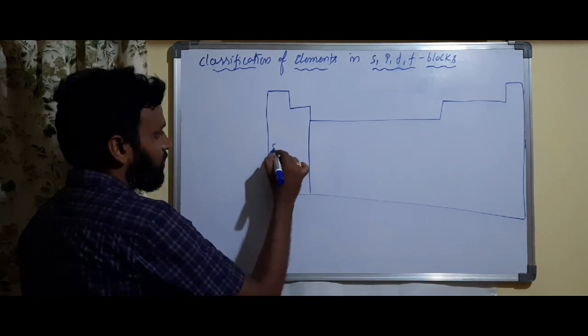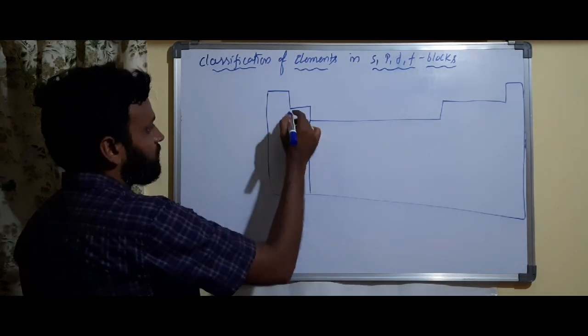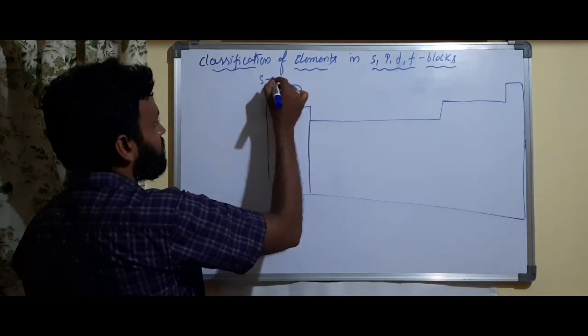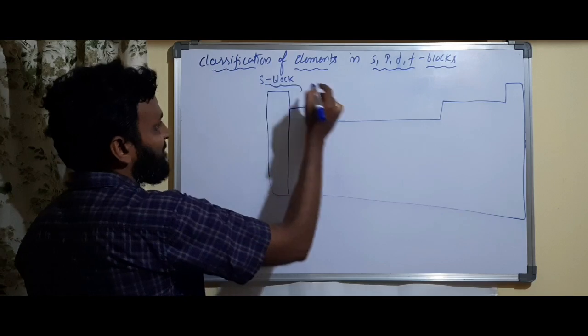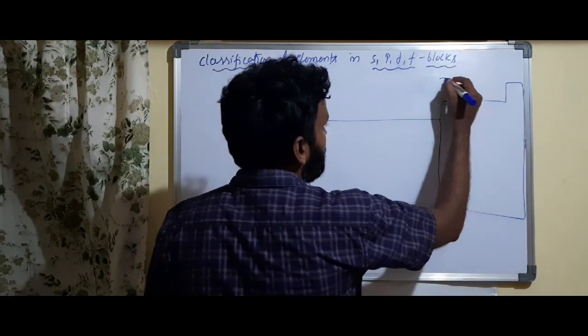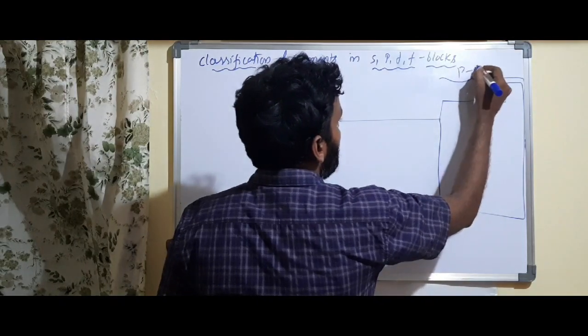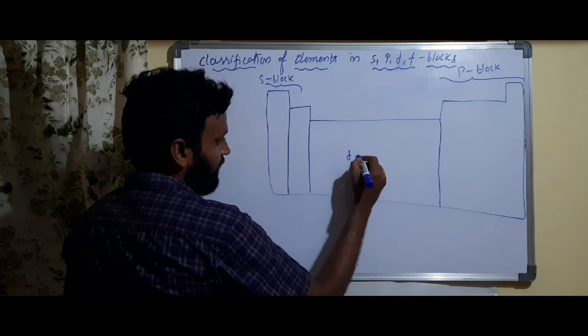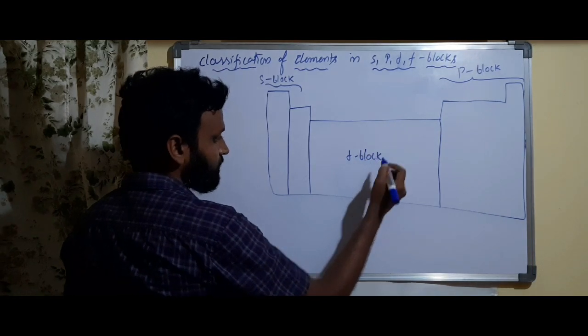This is called S block. These two groups are called S block. And here you will have the P block, and here in the middle you have the D block.